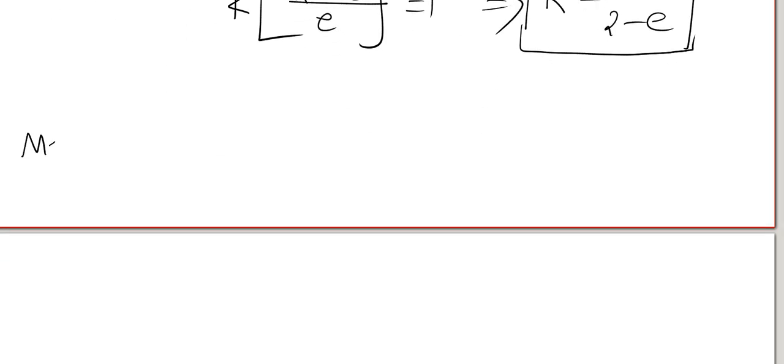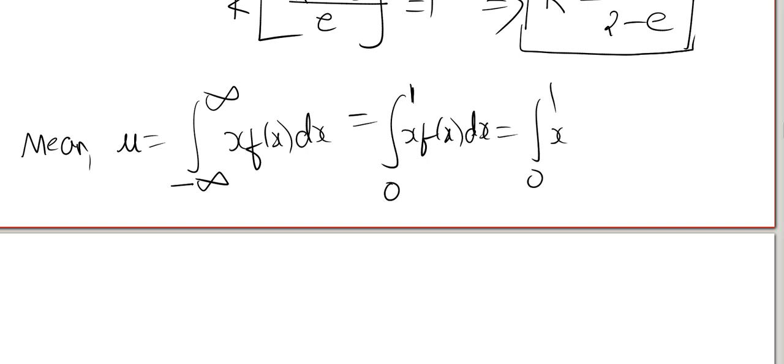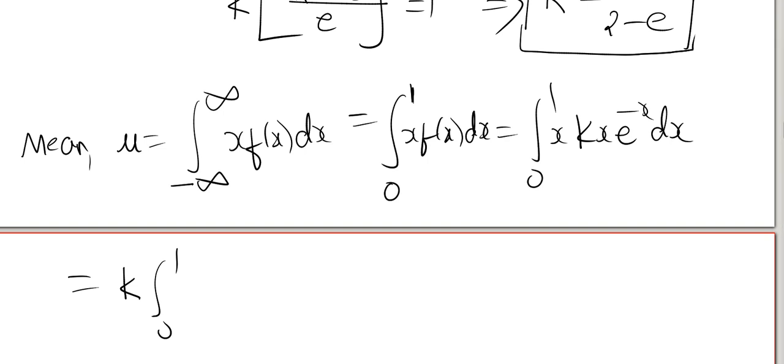Mean is given by mu is equal to integration minus infinity to plus infinity x into f of x dx. This is the mean. And here we have interval 0 to 1, x f of x dx. And interval 0 to 1, the function defined to be k x e power minus x dx. Take that k outside. x into x, x square e power minus x dx.